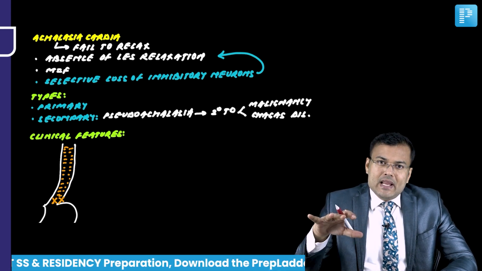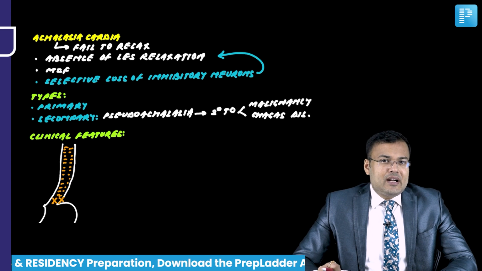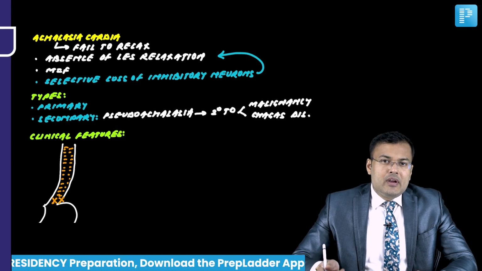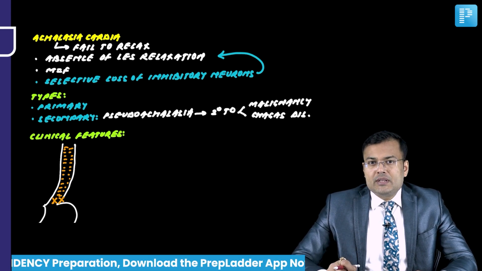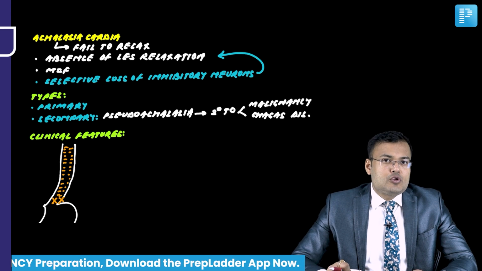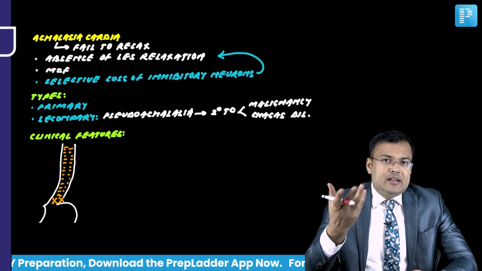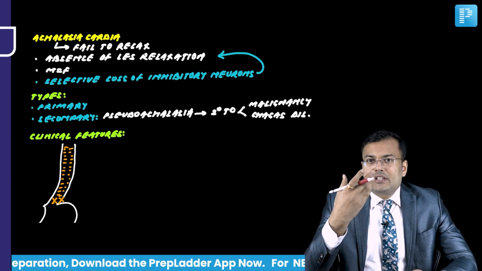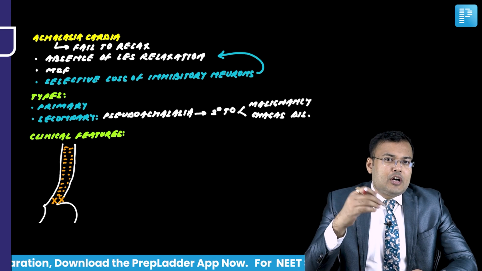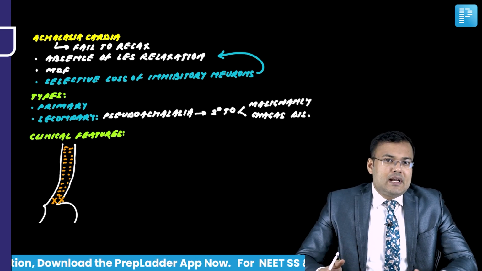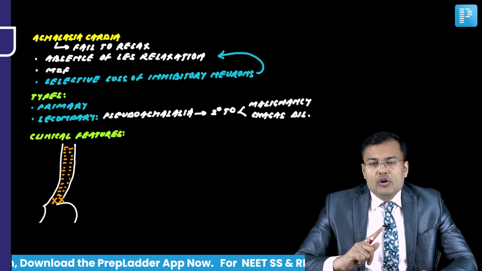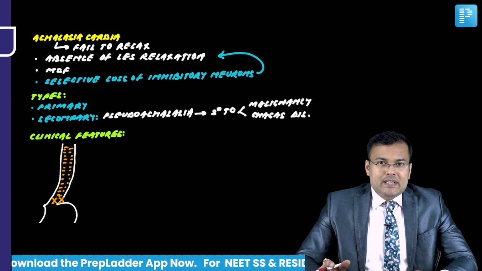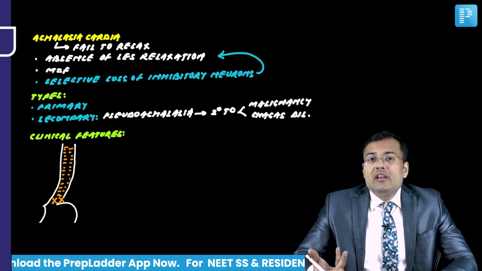So there are many similarities between Achalasia Cardia and Zenker's diverticulum. In Zenker's also, what was the most common symptom? Dysphagia. Here also, the most common symptom is dysphagia. In Zenker's also, there was increased risk of aspiration. Because of that, pneumonitis, and lung abscess. So there also, the most common complication was lung abscess. And in Achalasia Cardia also, lung abscess.